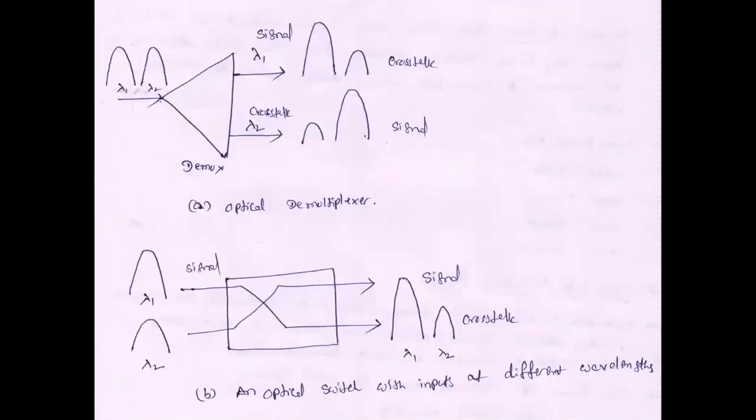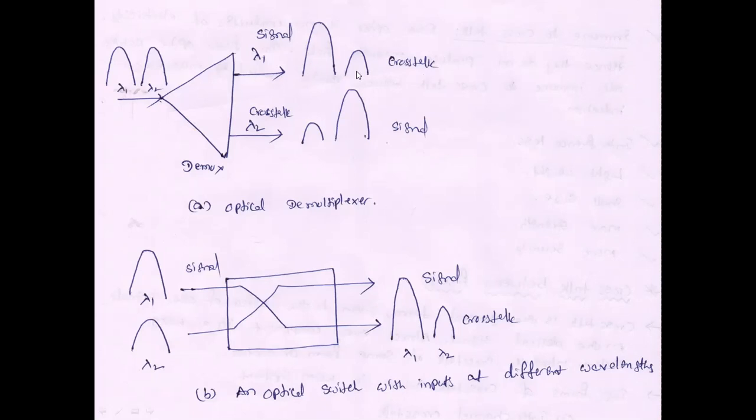See this figure. The first one is an optical demultiplexer. The second figure shows an optical switch, and at the output we get crosstalk. In the demultiplexer, the input is two signals. One is the desired signal whose wavelength is lambda 1. The second is a noise signal, lambda 2. Both are transmitted through this 1:2 demultiplexer. We get two outputs, the first lambda 1 and the second lambda 2. But both are merging inside the demultiplexer, and we get crosstalk.